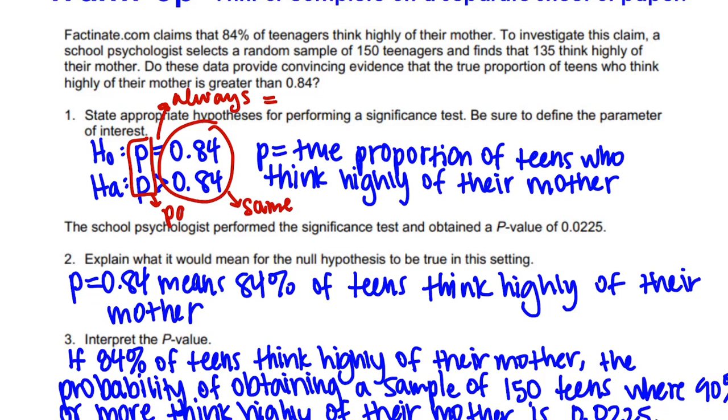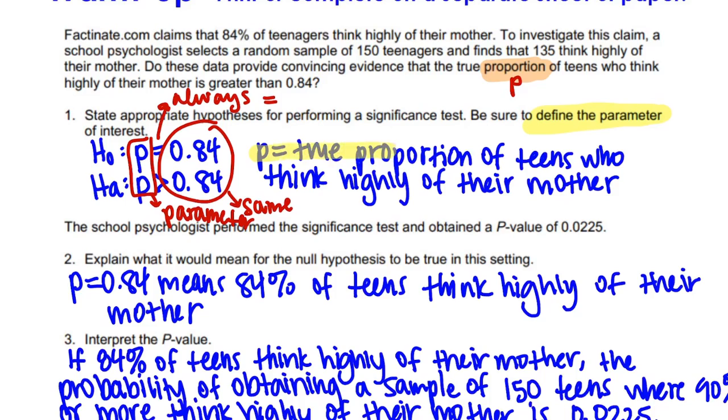And because it's a proportion, right here is the word proportion. That's how you know to put a p. If it said mean or average, then we would put a mu. And then we define the parameter right there. Let's just highlight that. Find the parameter.